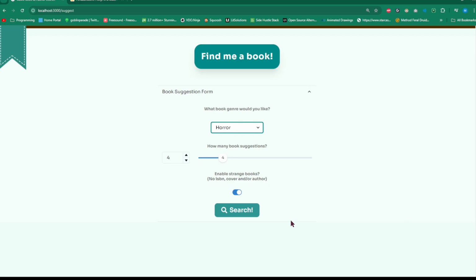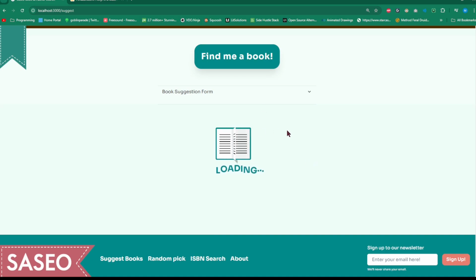The other library API that I could have used is Google Books API, and it's kind of boring just because it doesn't offer a good pool of books to choose from. It's pretty much capped at 20 unless you pay for the API. And two, the book suggestions are always kind of cookie cutter, modern books. The OpenLibrary API offers close to 500 books in a pool, maybe even more. And they're all, again, random, strange, interesting books from the past. I had a lot of fun with the OpenLibrary API, so that's why I continuously vouch for it.